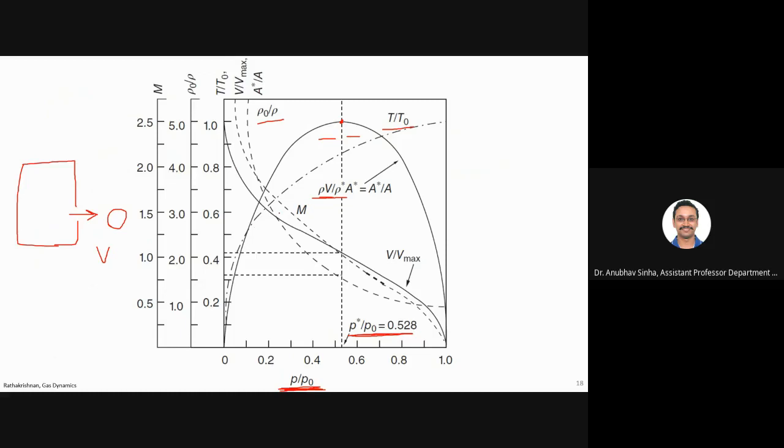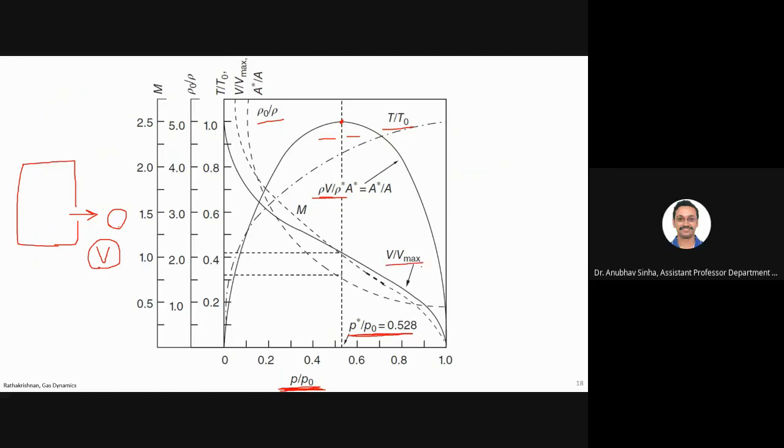Excuse me, sir. You told that the P by P naught ratio of 0.528 will give the maximum discharge. Yes. But sir, you have told that initially we considered a vacuum, and that will not give the maximum velocity. Yes, it will, because V is a relation of one minus that ratio. That's what I'm coming to. I have said that if outside is vacuum, you will have velocity to be maximum, right? Yes, sir, that is what we discussed. So that is what you can see from this plot also.